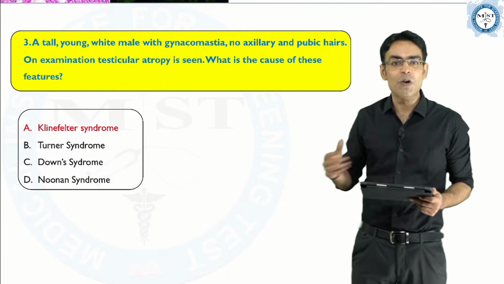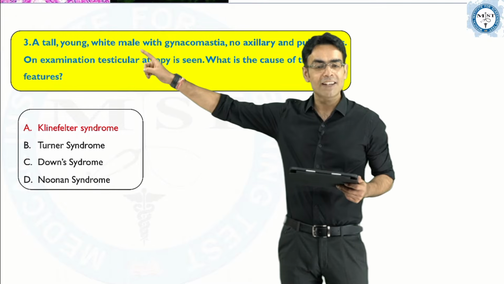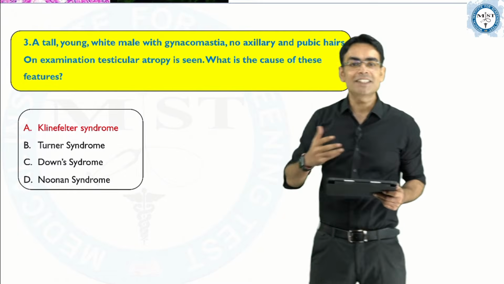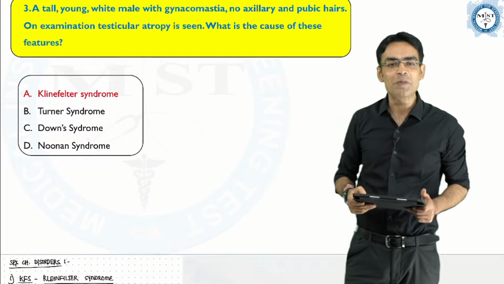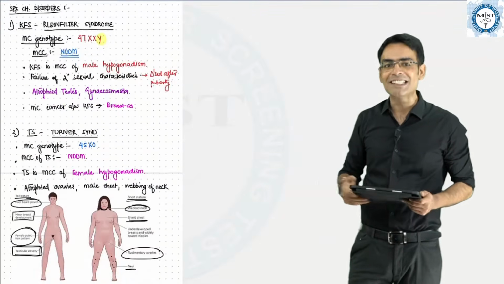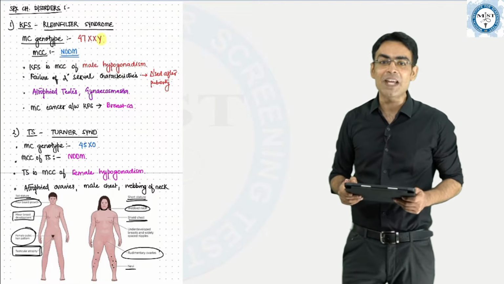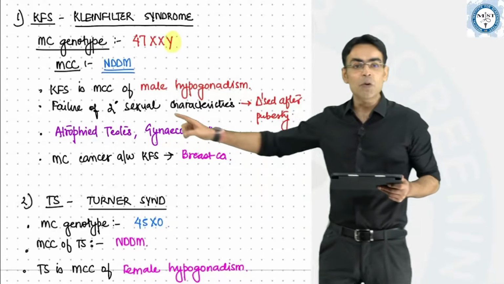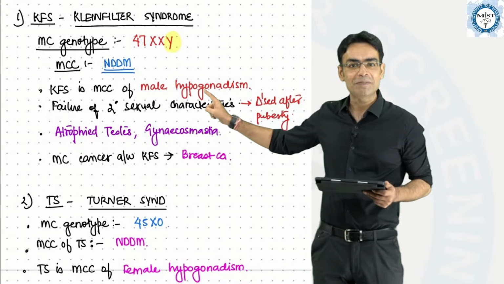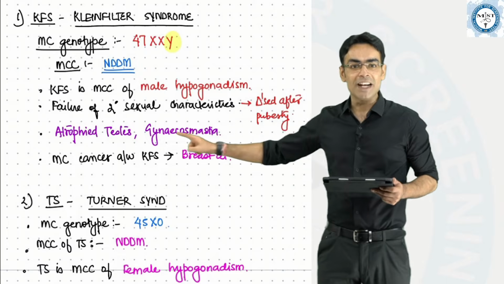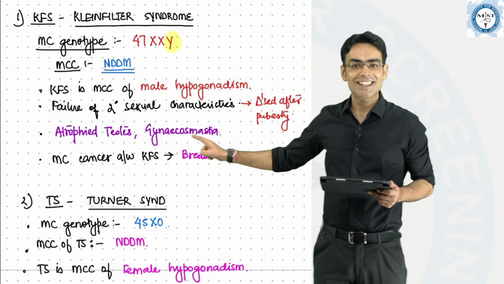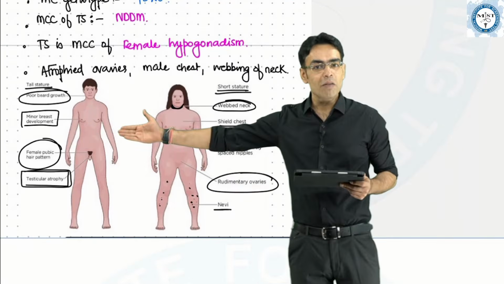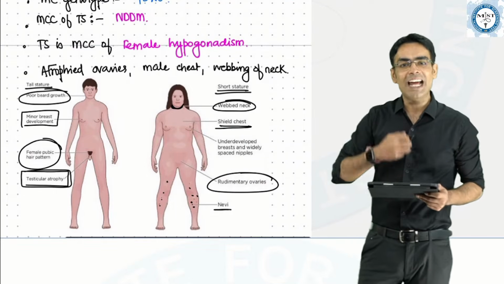Now the examiner used the word male already, and in this male having testicular atrophy, it's a straightforward question of Klinefelter syndrome. If you remember, we have discussed in our classes that Klinefelter syndrome is the most common cause of male hypogonadism. It is written: atrophied testes and gynecomastia. And again, we have seen these images in which you can see a tall male having breast development and atrophied testes.